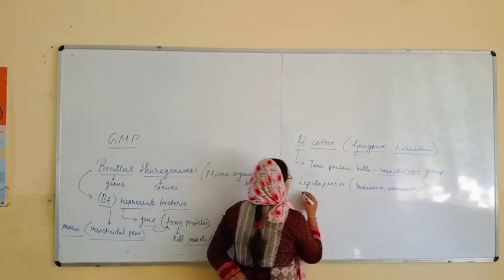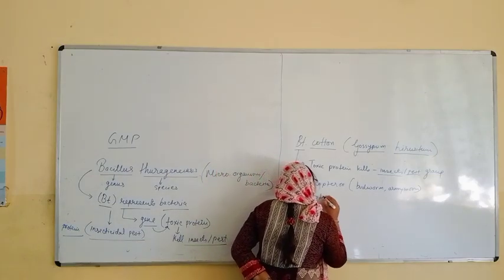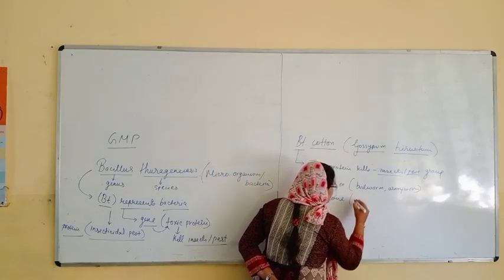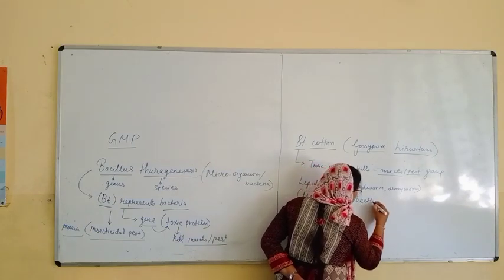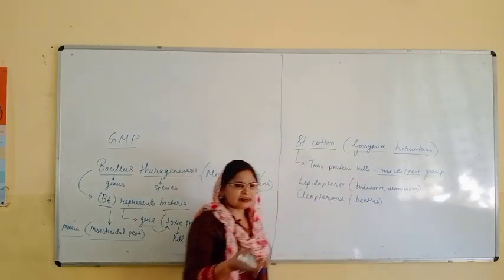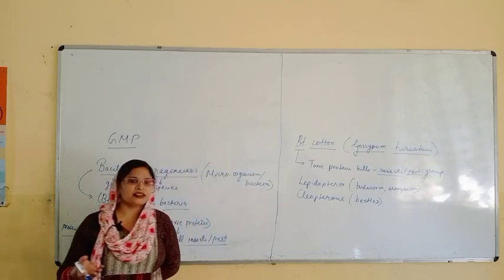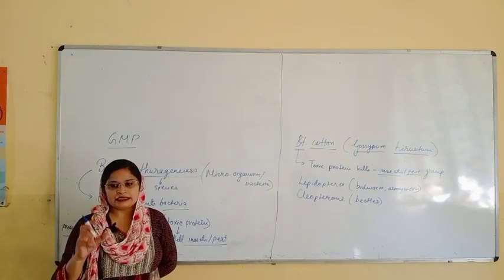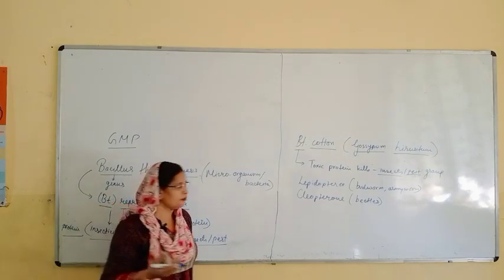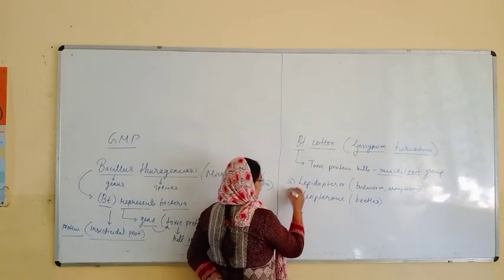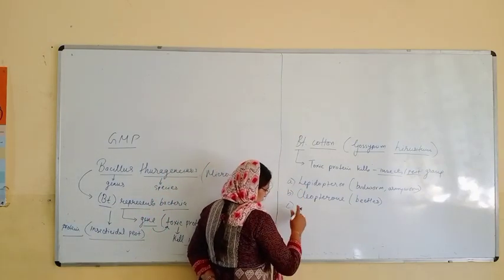Then another group is Coleopteron. This Coleopteron consists of beetles. I hope you have seen different types of beetles, like green beetles and red beetles, during the monsoon. They are insects. Another group is there.